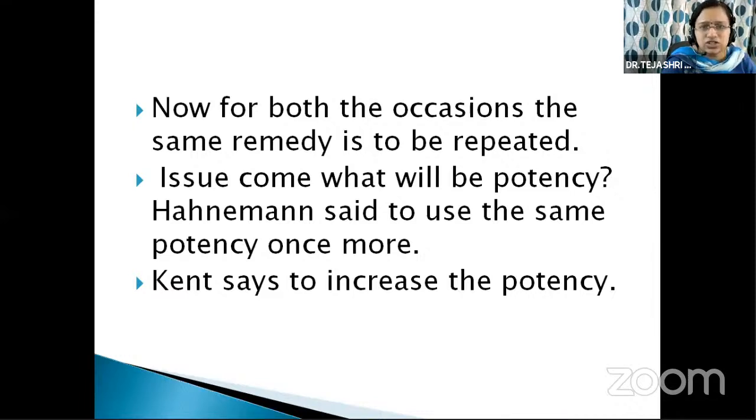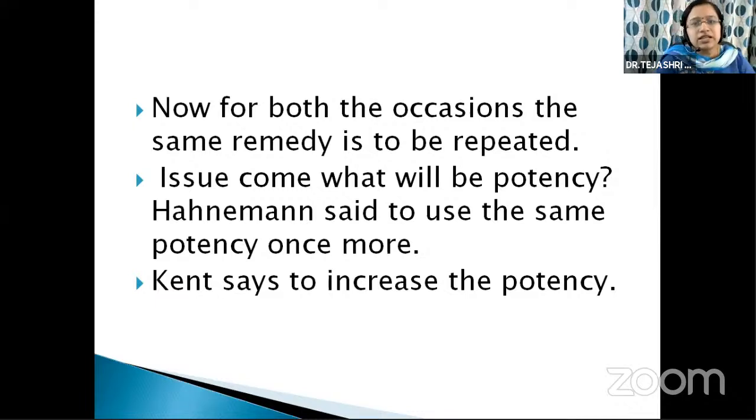And the second condition is when the patient comes to a standstill position. In both conditions, we have to repeat the same remedy. Now, next issue: what will be the potency? Hahnemann said to use the same potency once more.